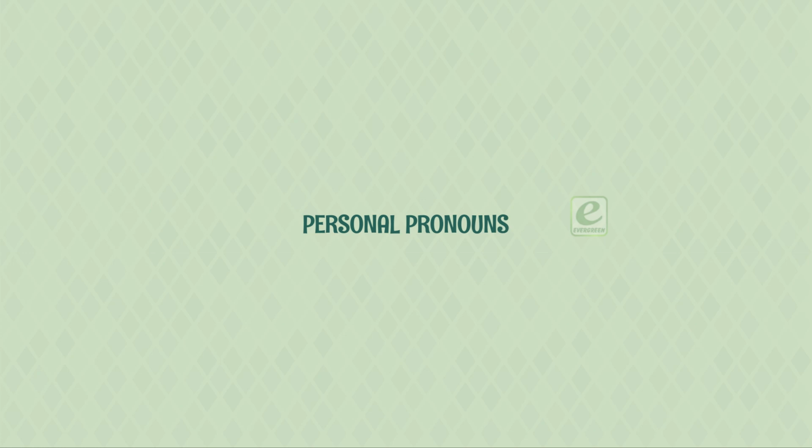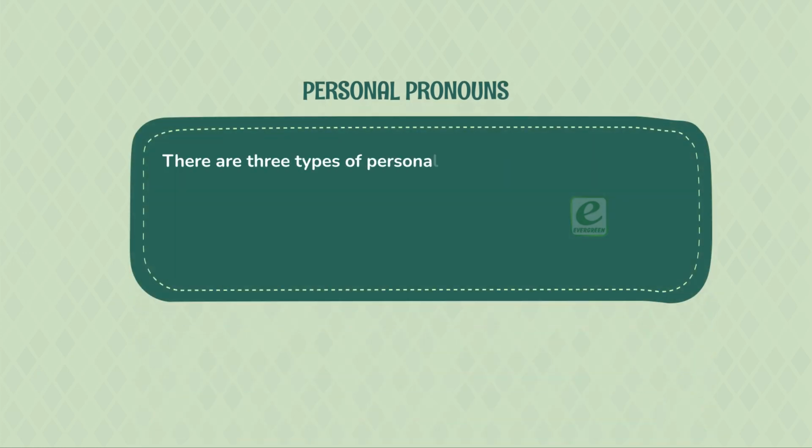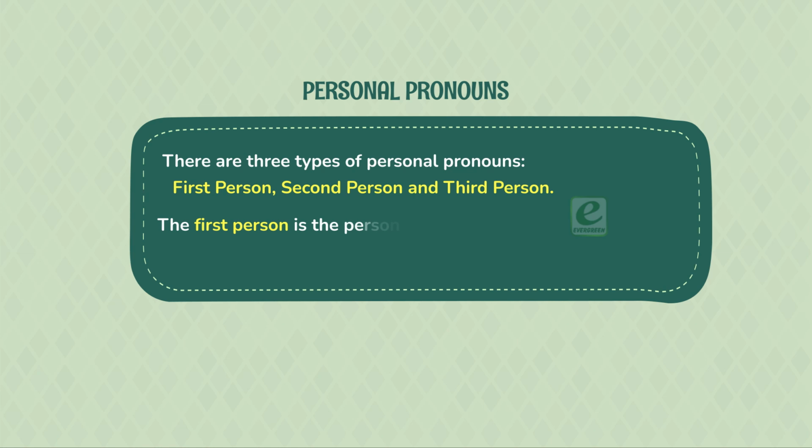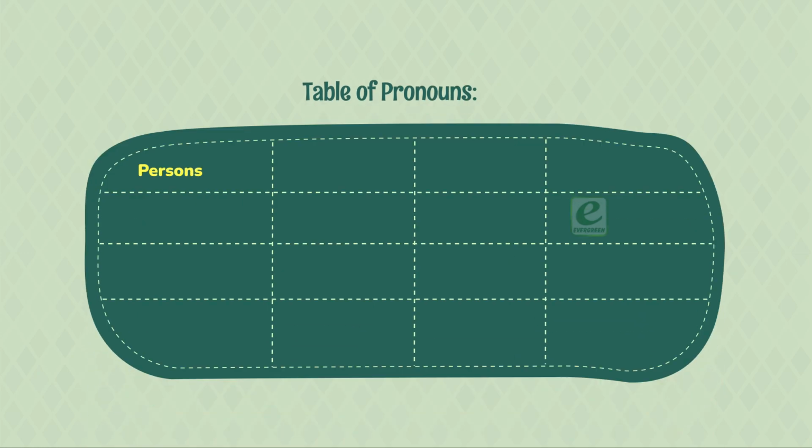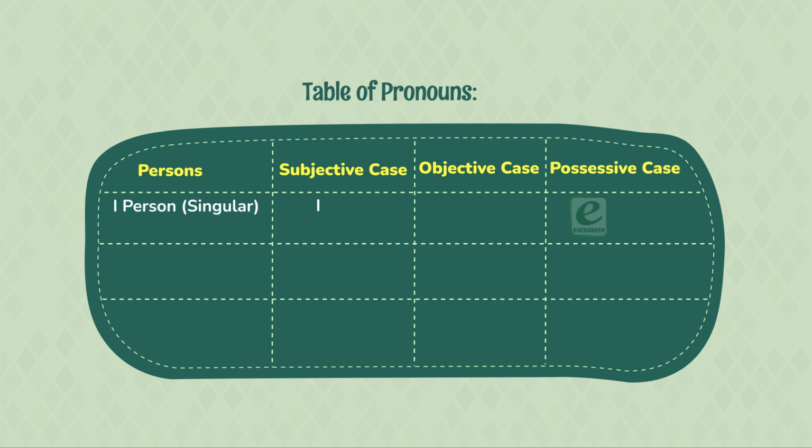Personal pronouns. There are three types of personal pronouns: first person, second person, and third person. The first person is the person speaking, the second person is the person spoken to, and the third person is the person spoken about. Table of pronouns. Persons: subjective case, objective case, possessive case. First person, singular: I, me, my, mine. Plural: we, us, our, ours.